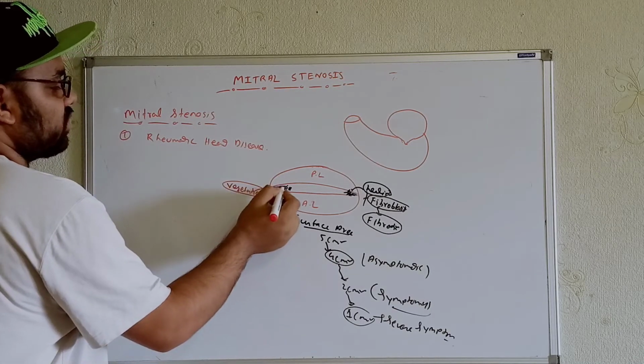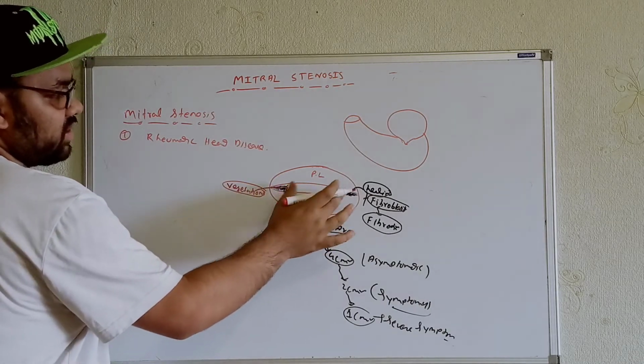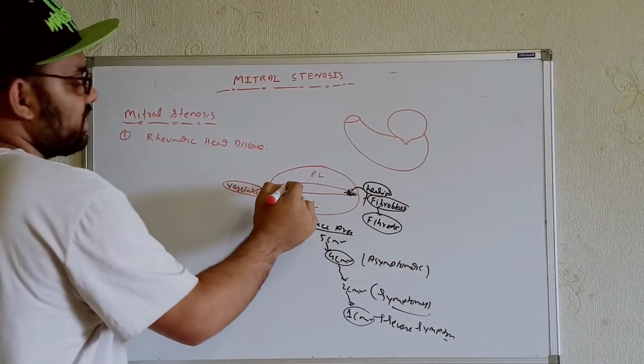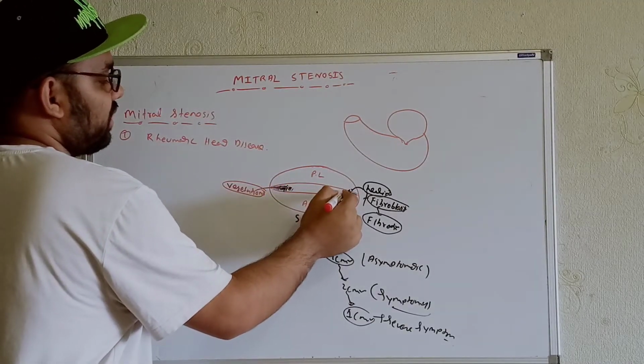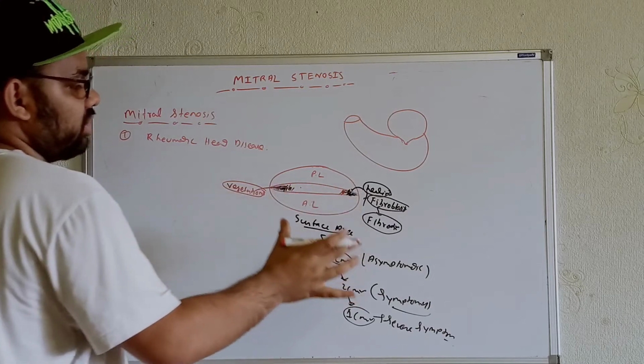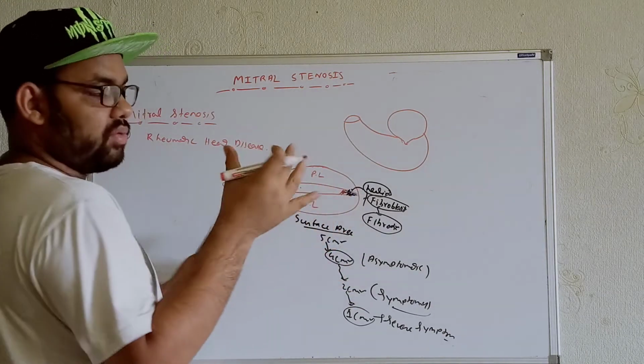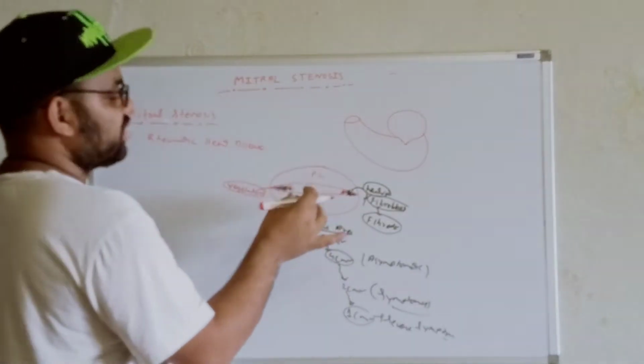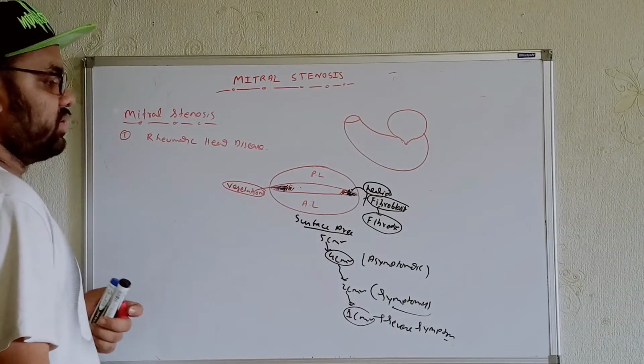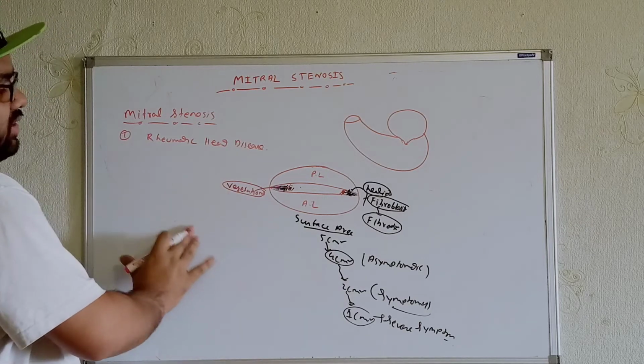Whenever the vegetations take the place within the valve leaflets, as a result there will be closure of the valve leaflets. The valve leaflet is the part of the valve through which the opening will be here, so there will be no chance for the blood flow. This is the type of problem we will see as far as rheumatic heart disease is concerned.